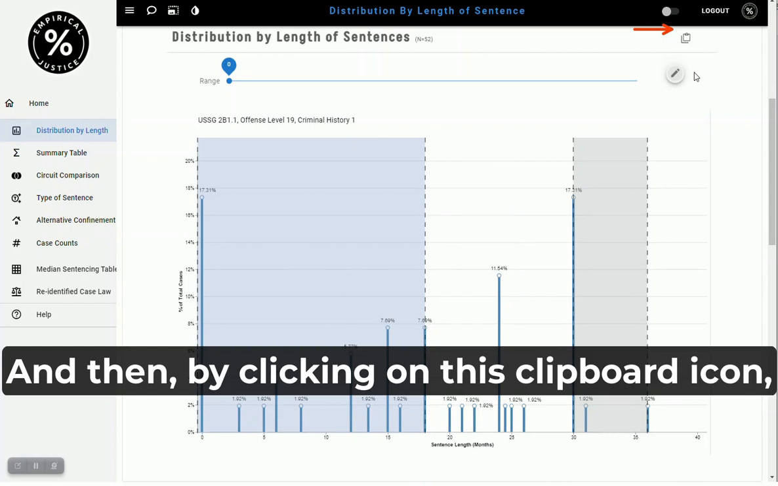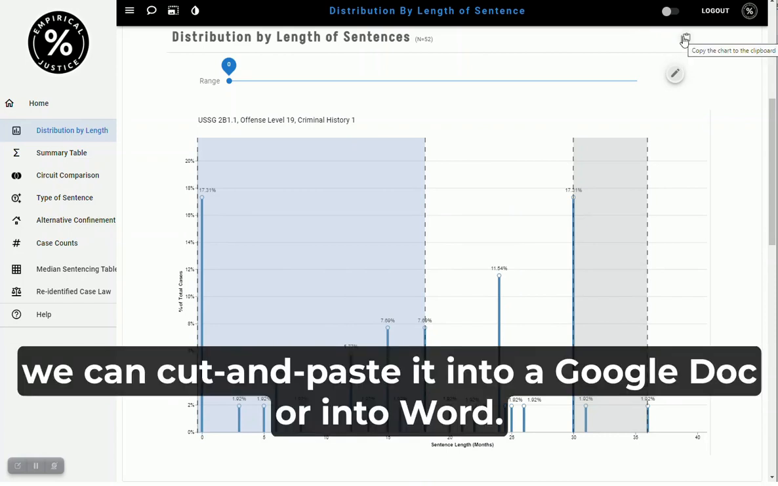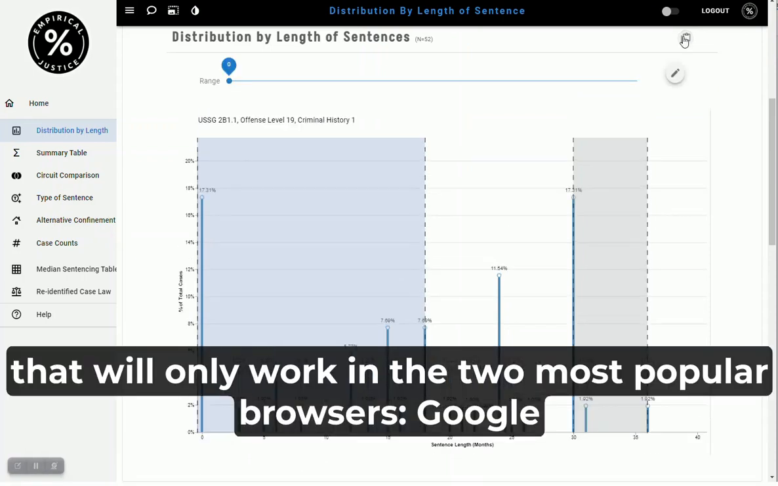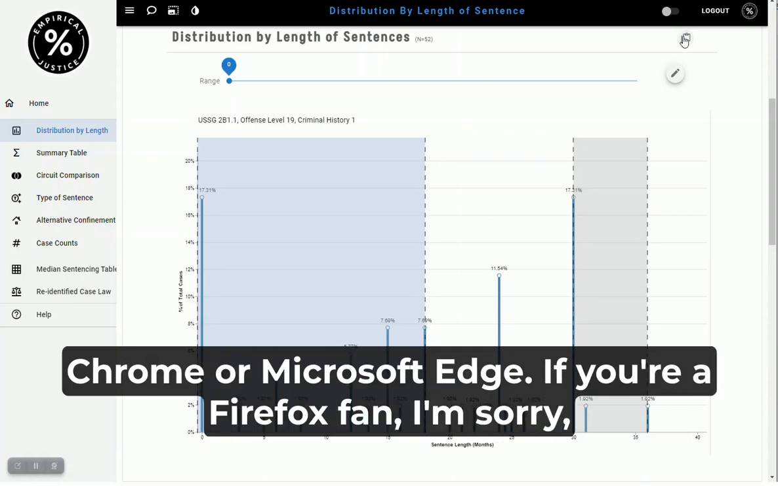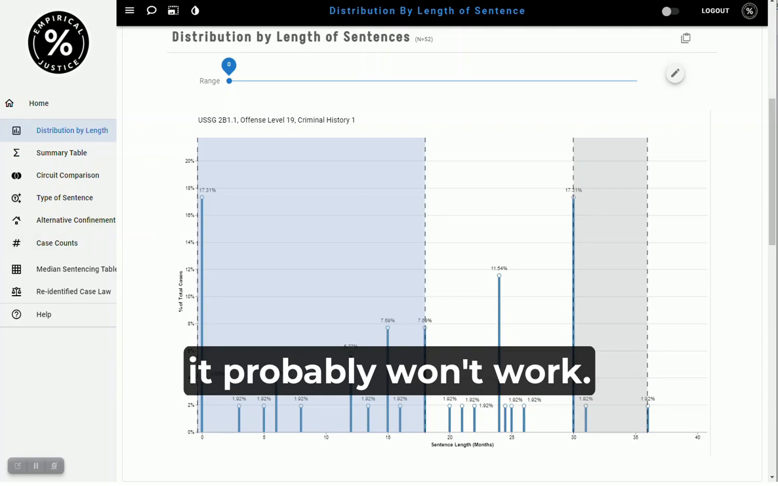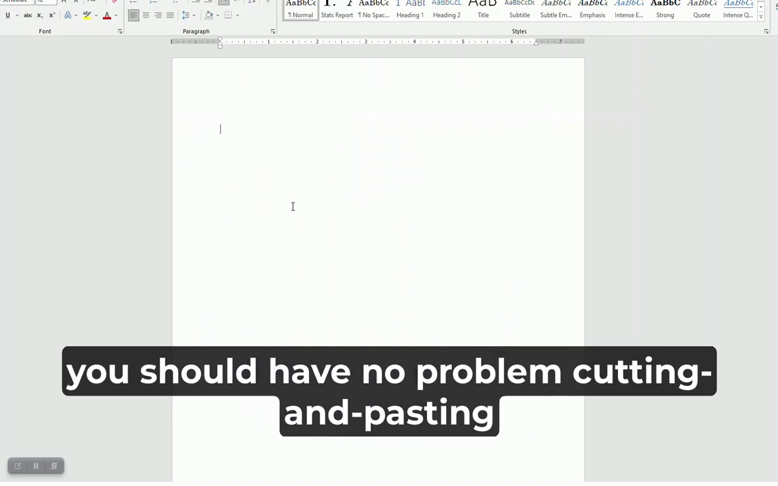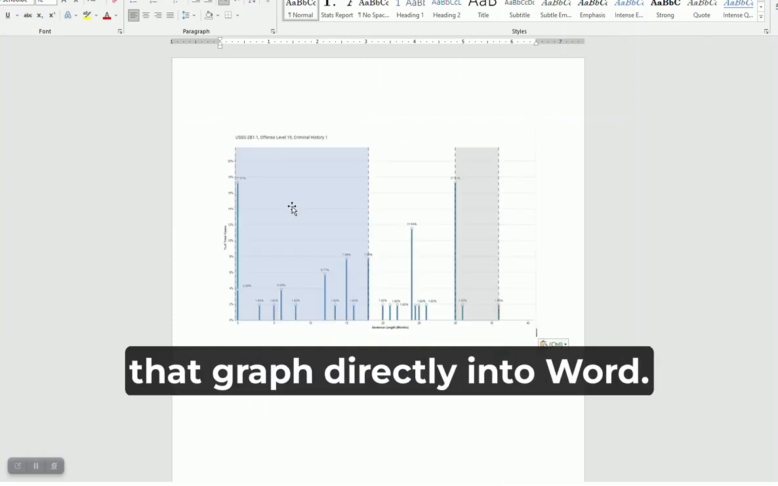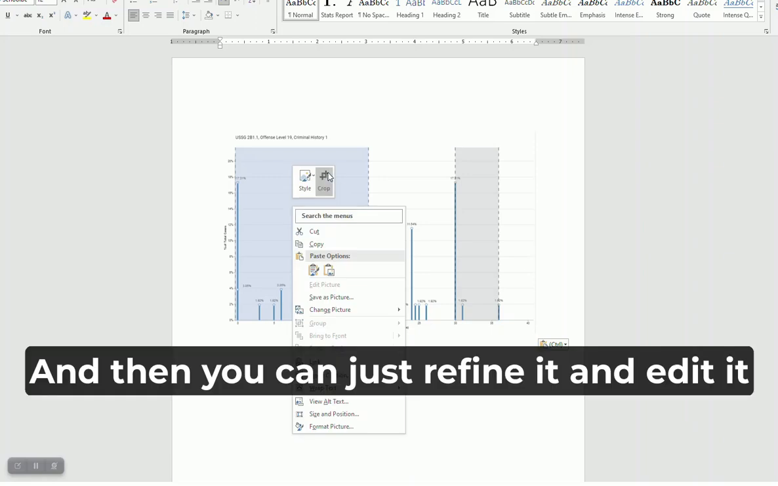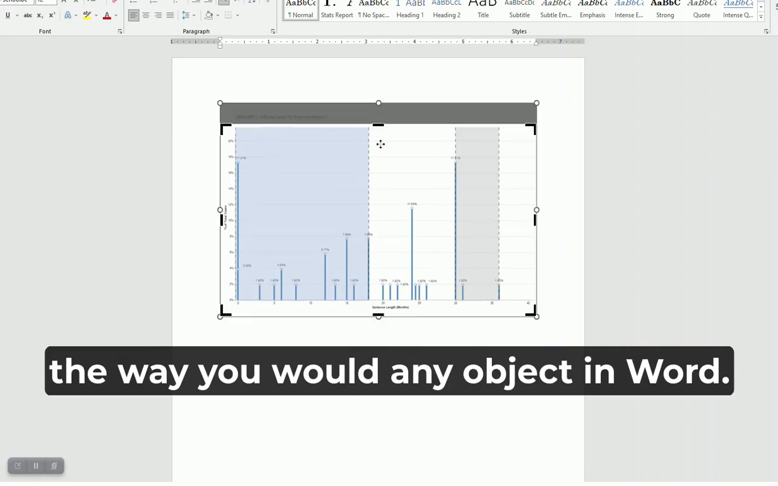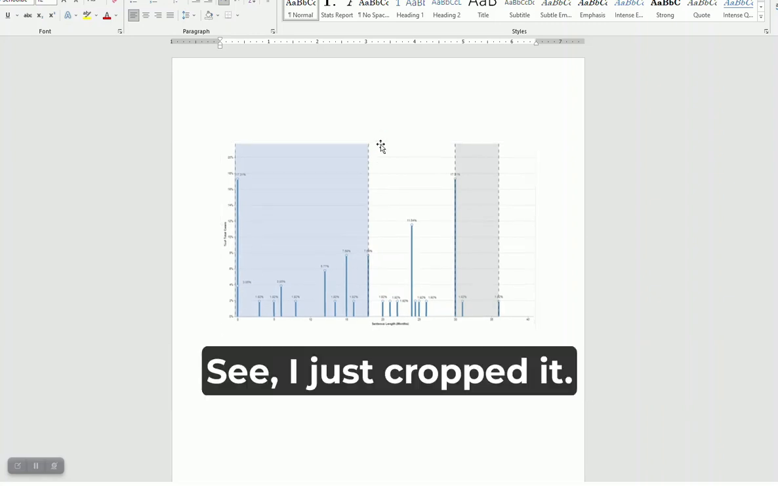And then by clicking on this clipboard icon, we can cut and paste it into a Google Doc or into Microsoft Word. Now, that will only work in the two most popular browsers, Google Chrome or Microsoft Edge. If you're a Firefox fan, I'm sorry, it probably won't work. But in Google Chrome or Microsoft Edge, you have no problem cutting and pasting that graph directly into Word. And then you can just refine it and edit it the way you would any object in Word. See, I just cropped it.